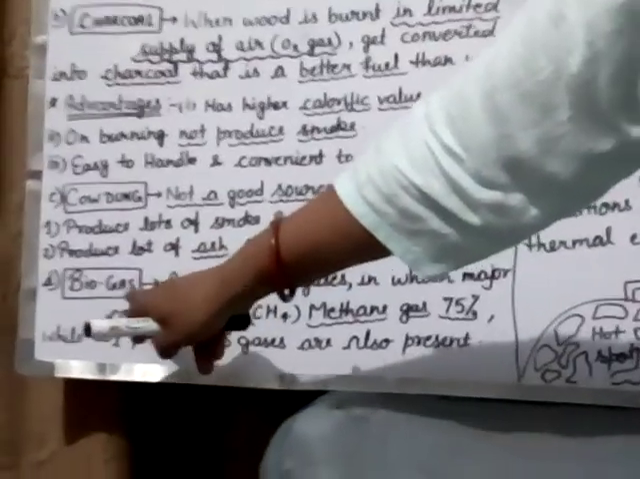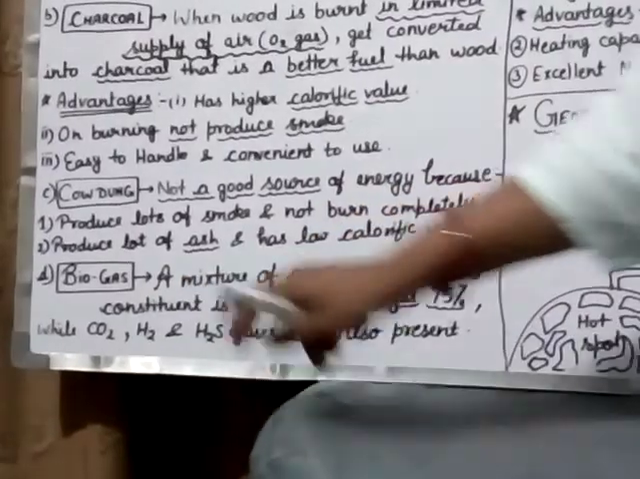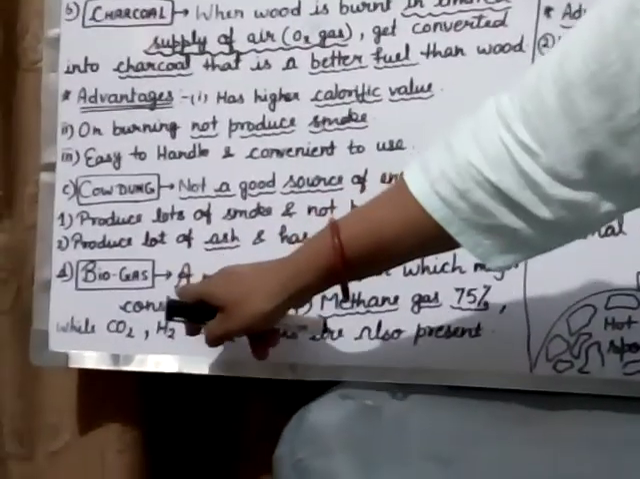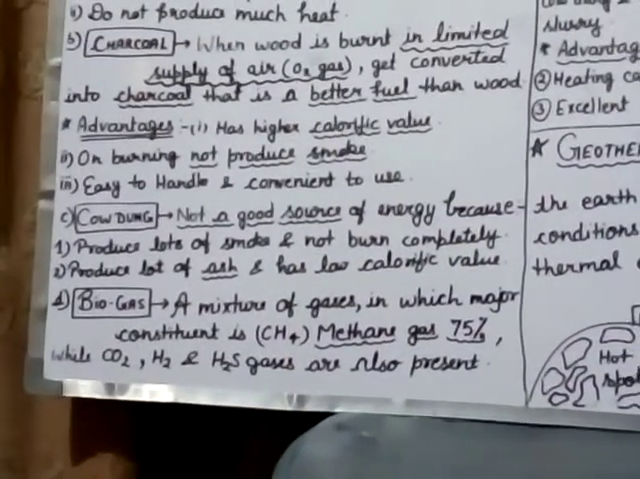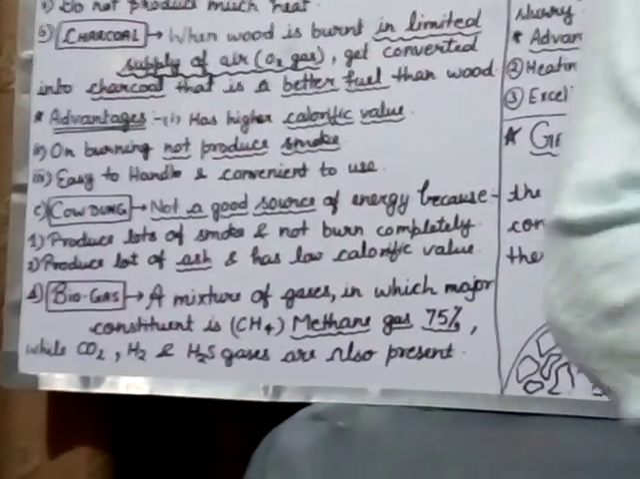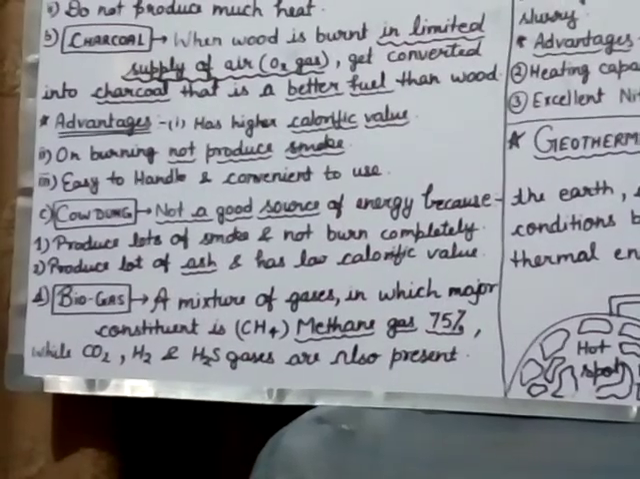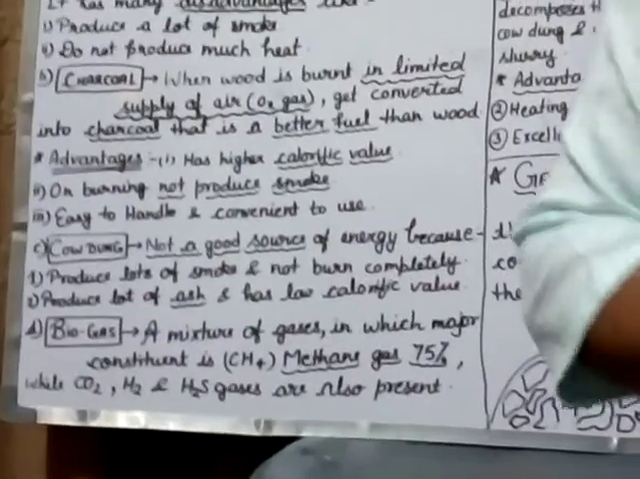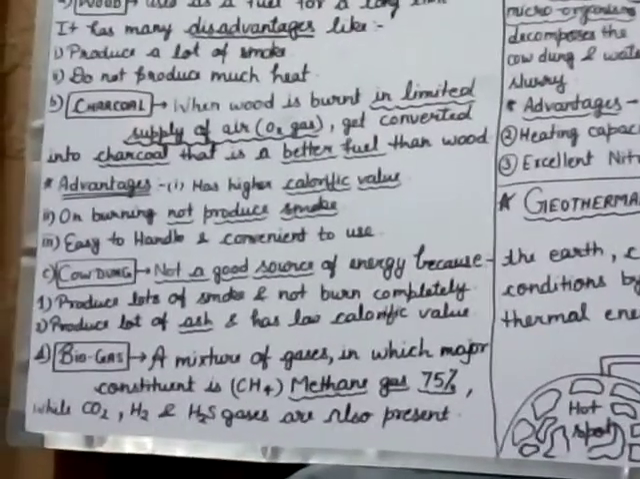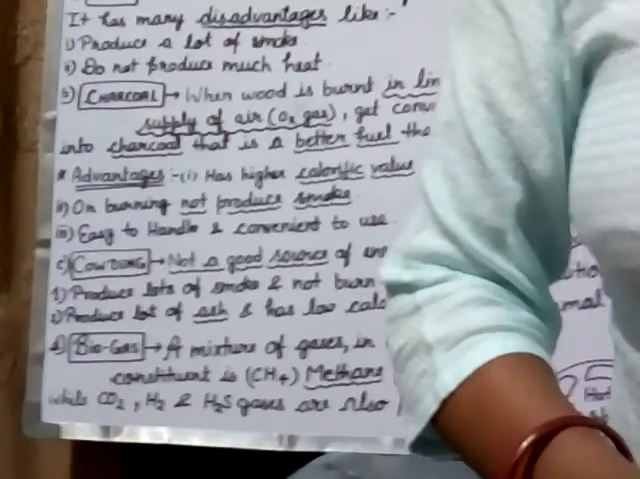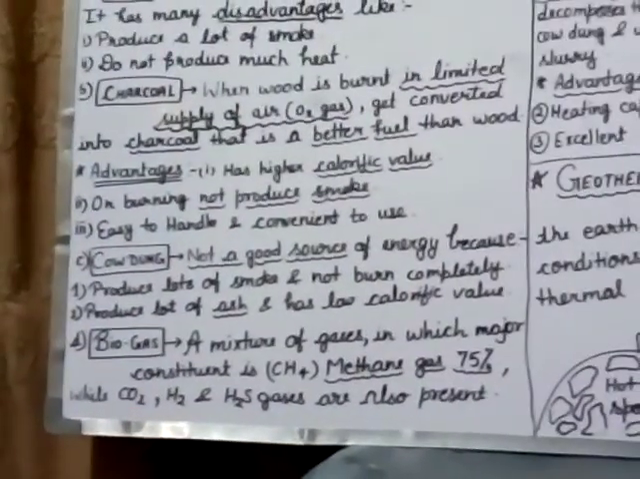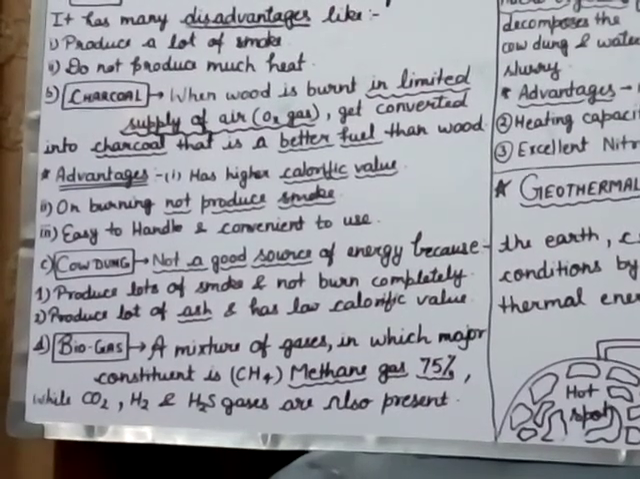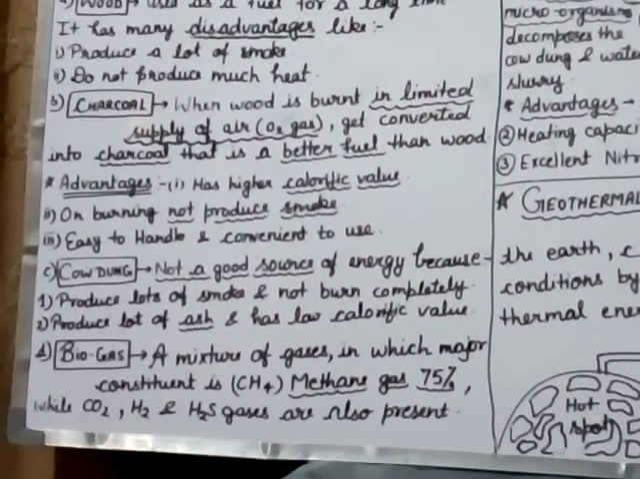cow dung is used to produce biogas energy. What is biogas? Biogas is a mixture of different gases in which methane gas is the major constituent, present at 75%, while other gases like hydrogen gas, carbon dioxide gas and hydrogen sulfide gas are present in small quantities. So methane gas is the main source, or we can say the major constituent, of biogas.